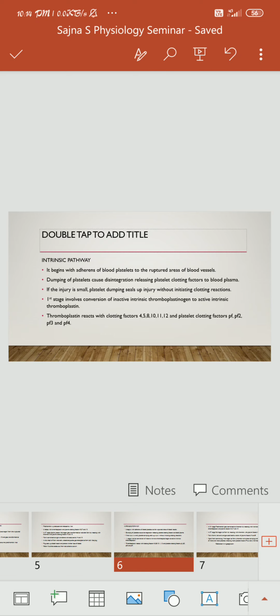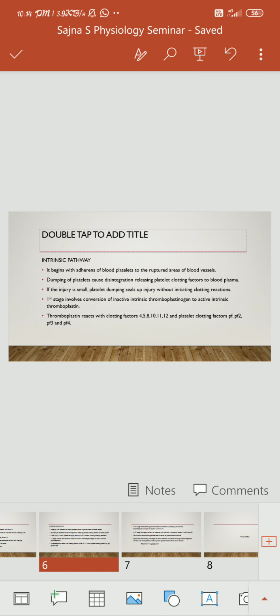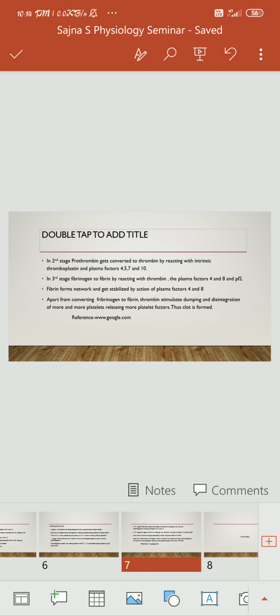In the second stage, prothrombin gets converted to thrombin by reacting with intrinsic thromboplastin and the plasma clotting factors 4, 5 and 10. In the third stage, fibrinogen gets converted to fibrin by reacting with thrombin, the plasma factors 4 and 8, and the platelet factor PF2. So in the third stage, the platelet clotting factor taking part is PF2.